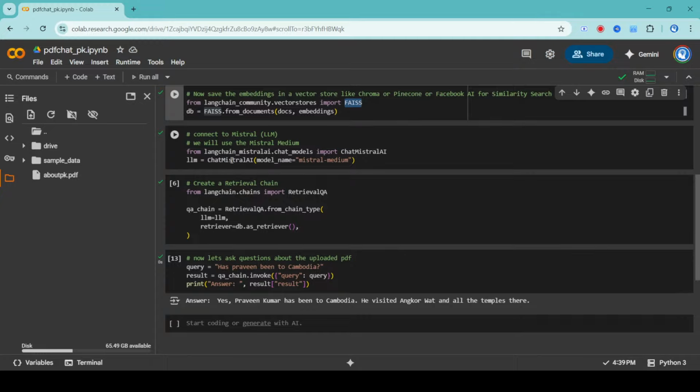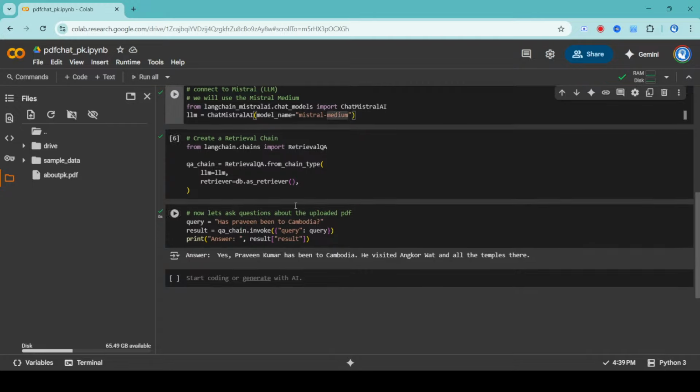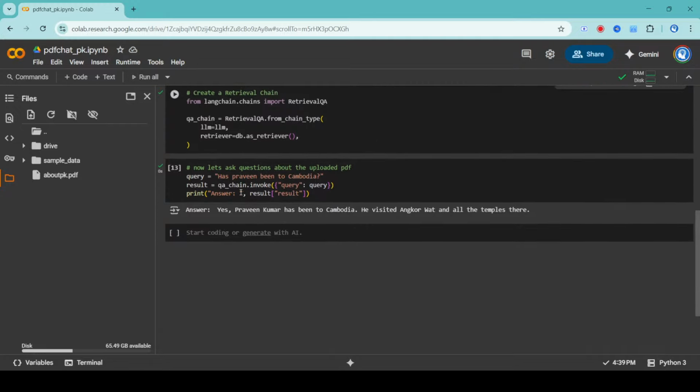And I'm saying use ChatMistralAI. That is the LLM, not OpenAI, ChatGPT, or DeepSeek. I'm using Mistral AI's chat module, and I'm using the Mistral-medium model. Then we created a retrieval chain. Why are we creating it as a chain? I'm using chain.invoke instead of just a run, because it also tries to remember the previous question.